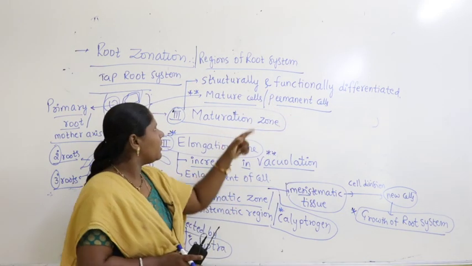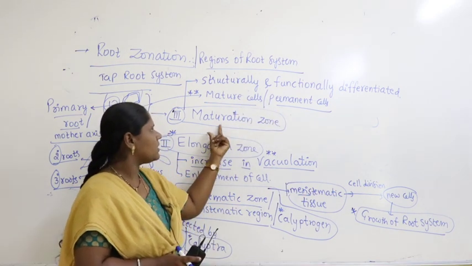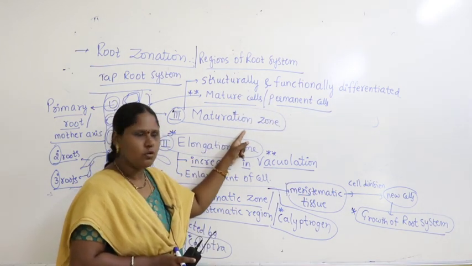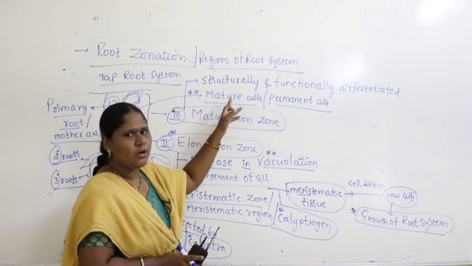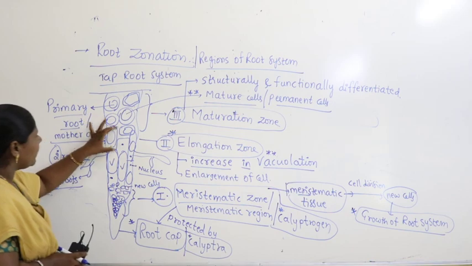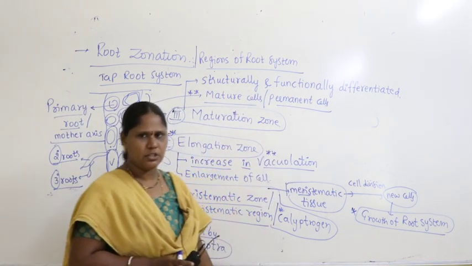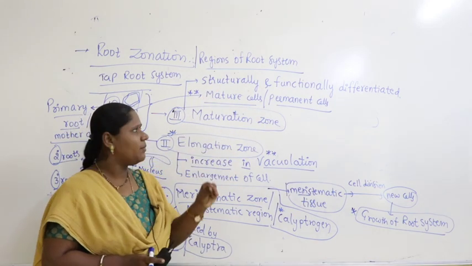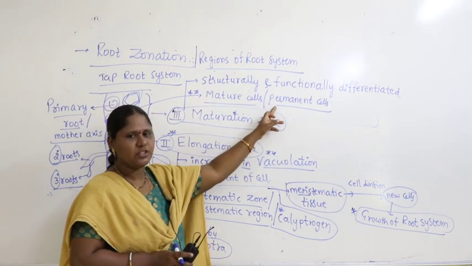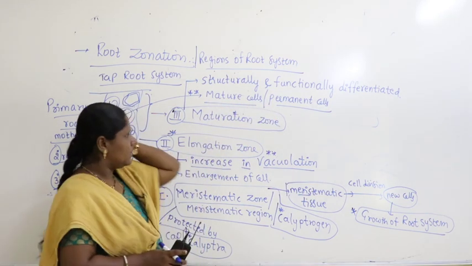Where do you find mature cells or permanent cells? They are present in the maturation zone. How are these produced? Because here elongated cells undergo structural and functional differentiations, structural changes and functional changes, and finally they become permanent in structure and function. So they are called matured cells or permanent cells.